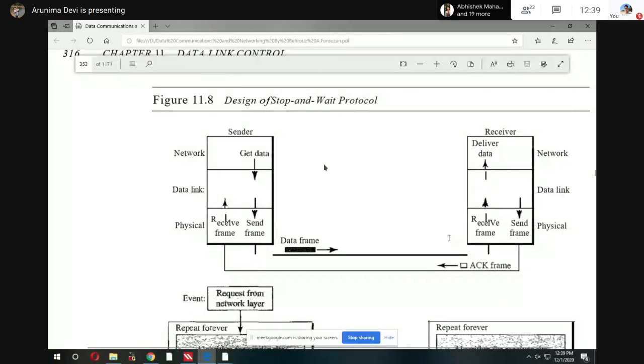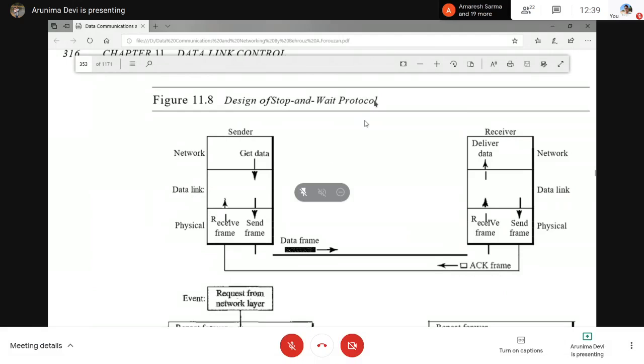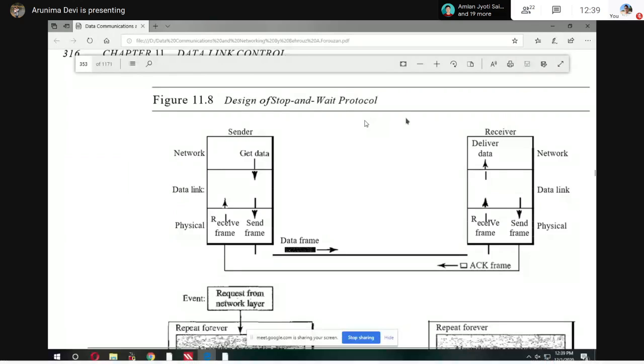Are you getting the point for stop and wait protocol? Anyone please reply? Earlier in the simplest protocol, there was no concept of acknowledgement because we already consider that whatever data packets are sent are received. Next one is almost the same, but here we are introducing another concept, the acknowledgement frame, from your receiver side. You can see the arrow marks. Data frames are coming from the sender side, and from the receiver side you can see the acknowledgement frame, the black line arrow marks.